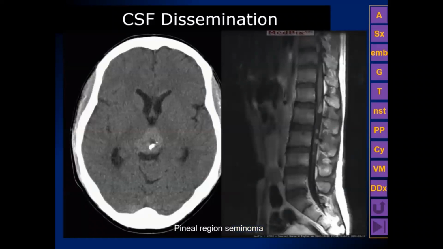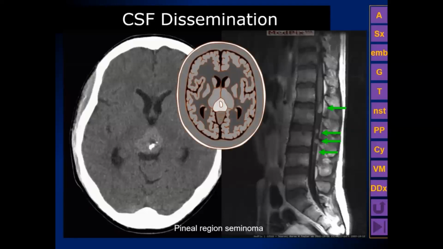And then if we look at the sagittal MR, we can see multiple tumorlets that have dropped down into the subarachnoid space. In actual fact, for this patient, the spine imaging was done first for back pain, and it was assumed that because the patient had CSF dissemination, they had a medulloblastoma, but not in this case.